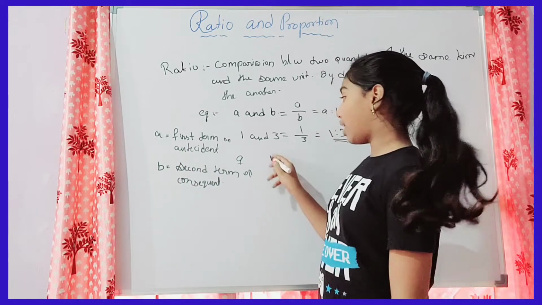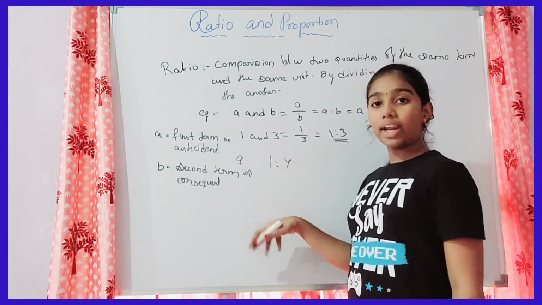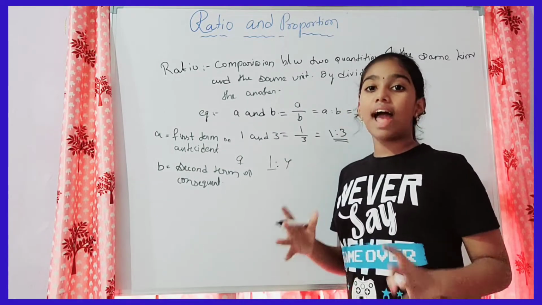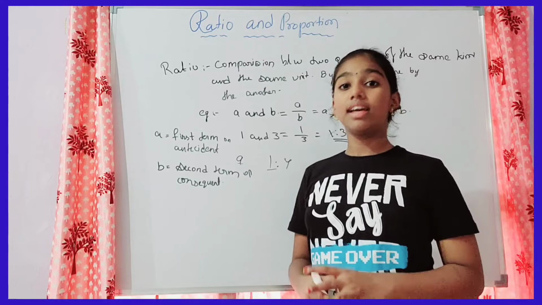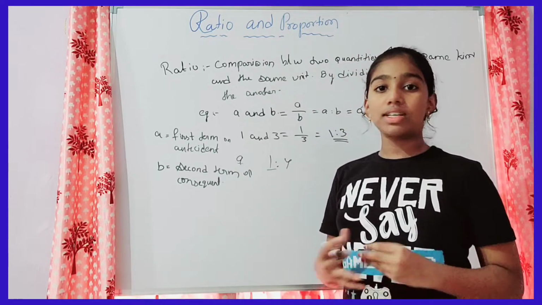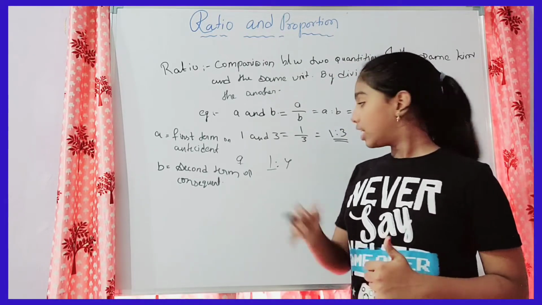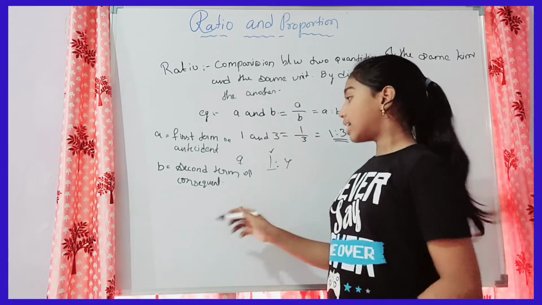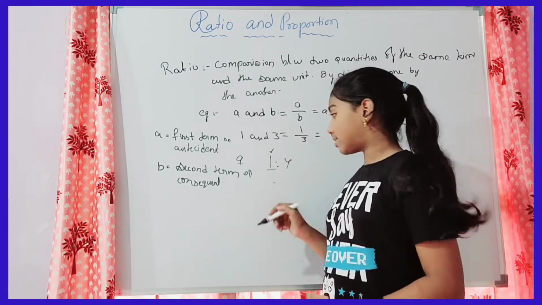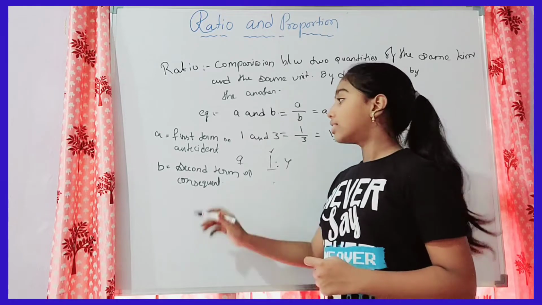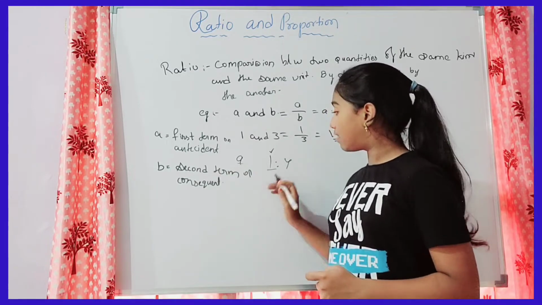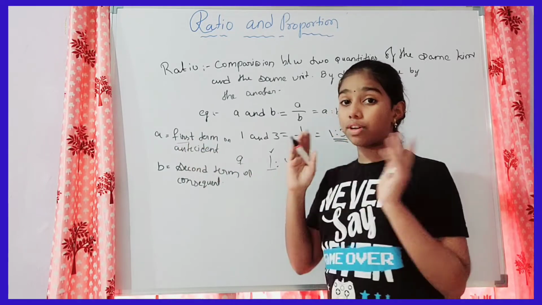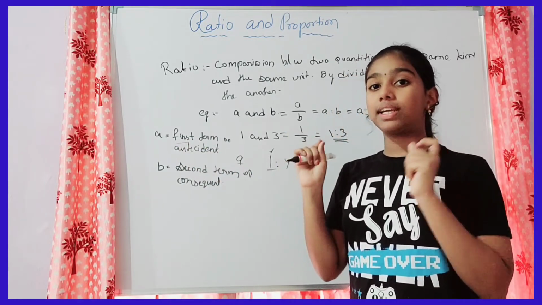That's it. If anybody asks about 1:4, what is the antecedent? Then how can you answer? Yes, this is the antecedent. How? If you remember, then you can write the antecedent. But if you don't remember, then by seeing only, we can say that this is the first term. So first term means you have to remember the first alphabet A.